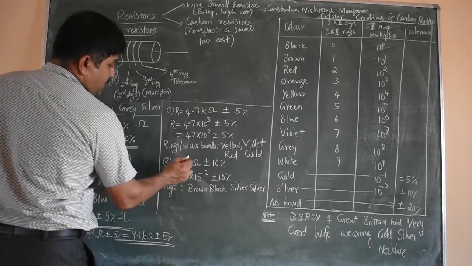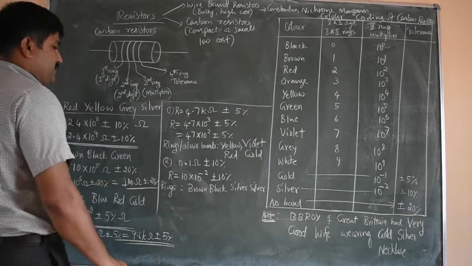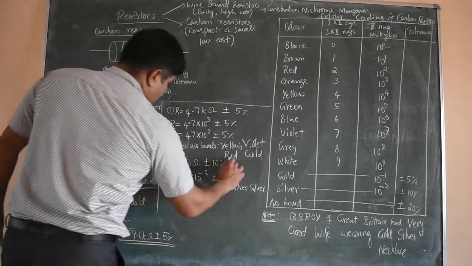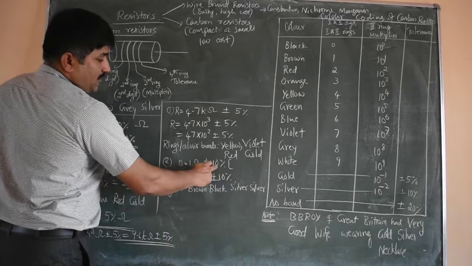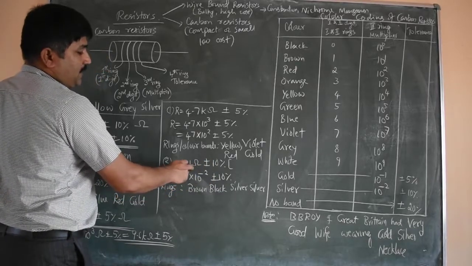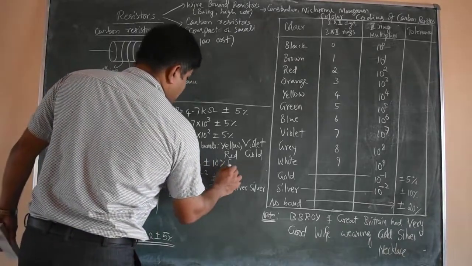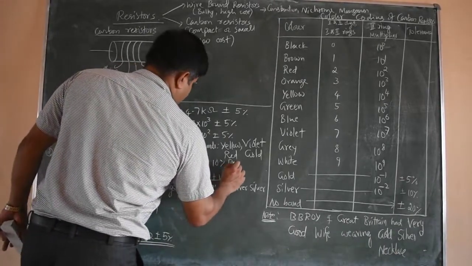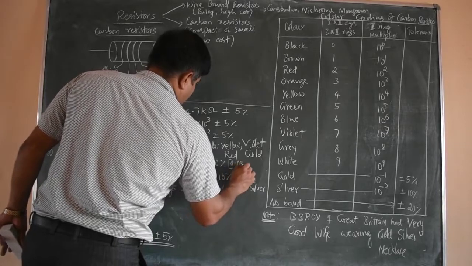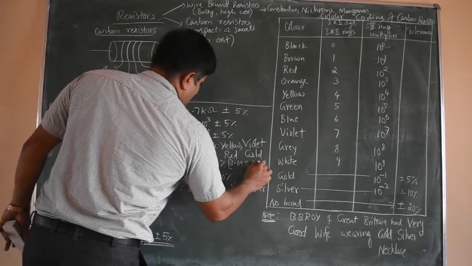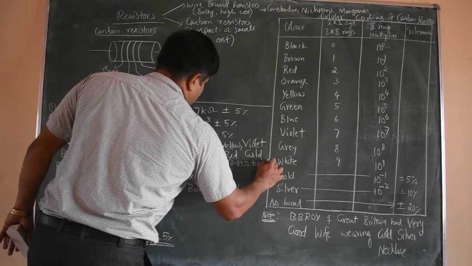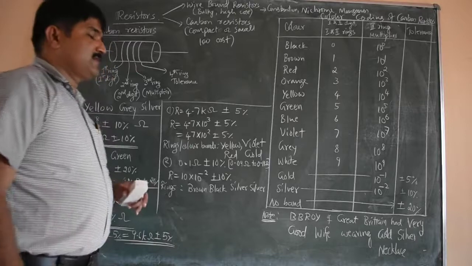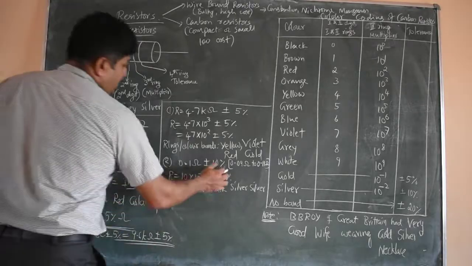Then we get a resistance of 0.1 ohm plus or minus 10%. Plus or minus 10% means 10% of this 0.1, so this value of resistance may vary from 10% less than 0.1 to 10% more than 0.1. That means 10% of 0.1 is 0.01, so the value of resistance can be 0.09 ohm to 0.11 ohm. This is what the tolerance means: from where to where the value of resistance varies for a given tolerance.